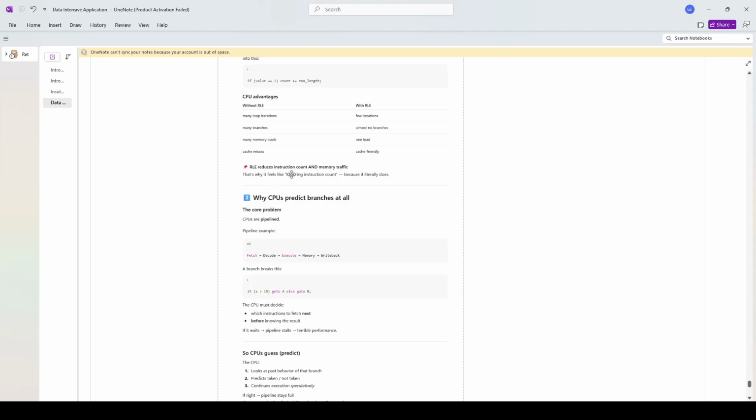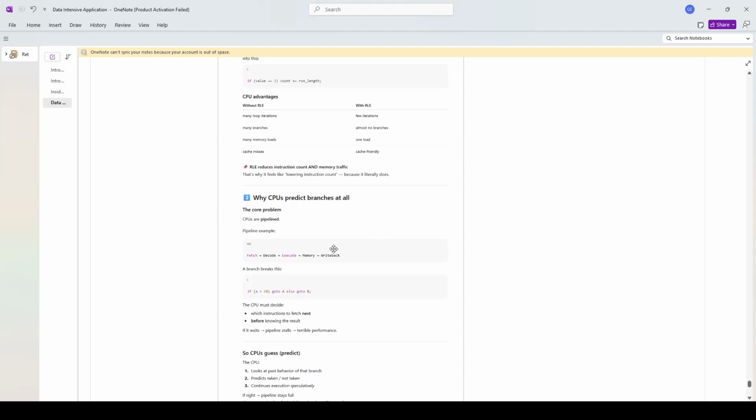RLE reduces instruction count and memory traffic. That's why it feels like lowering instruction count, because it literally does. So when you lower the instruction count, you also lower the memory traffic, right? Because you increase what you can accomplish in one compressed byte, compared to what you would have done otherwise, like an 8 to 10x difference.